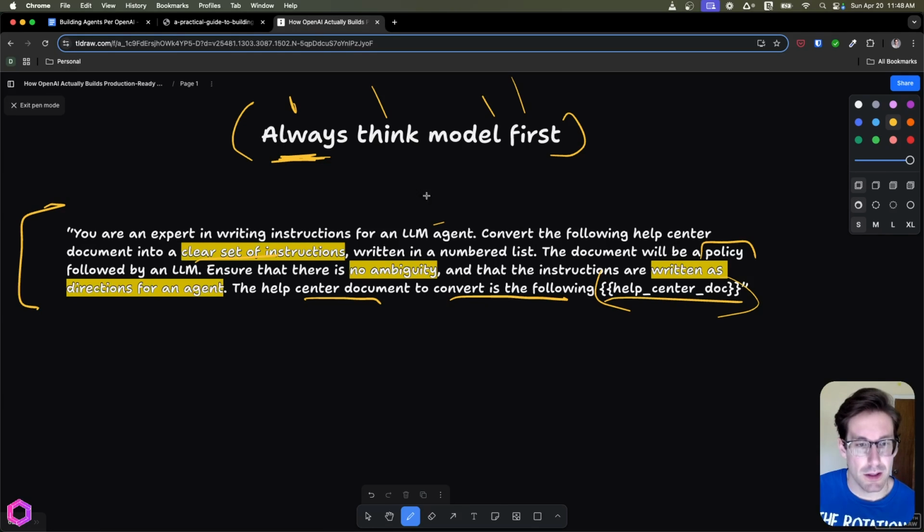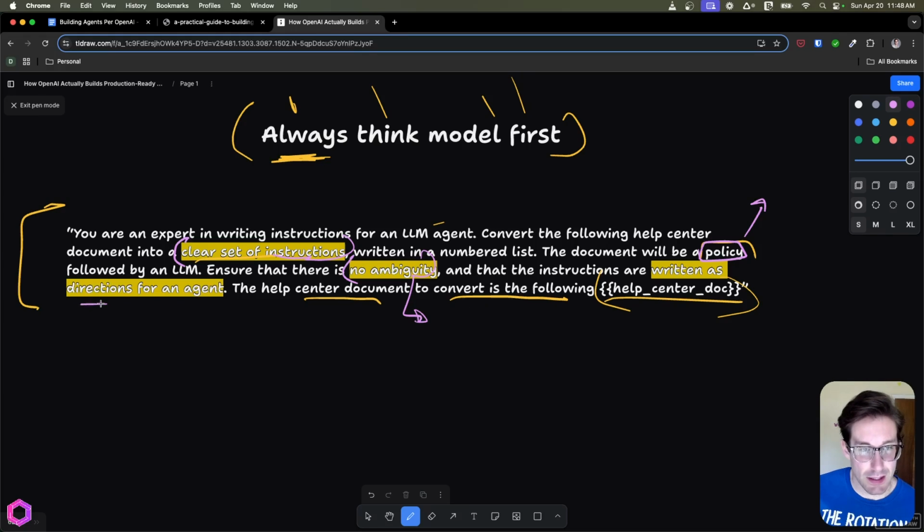The important thing here is these items that I've highlighted. First, we're stating that it has to have clear instructions for the AI. And then we're saying that it's going to be from a policy, so it knows it needs to convey the items in a policy kind of structure. We're making it explicit that there should be no ambiguity. We should be as explicit and as specific as possible.